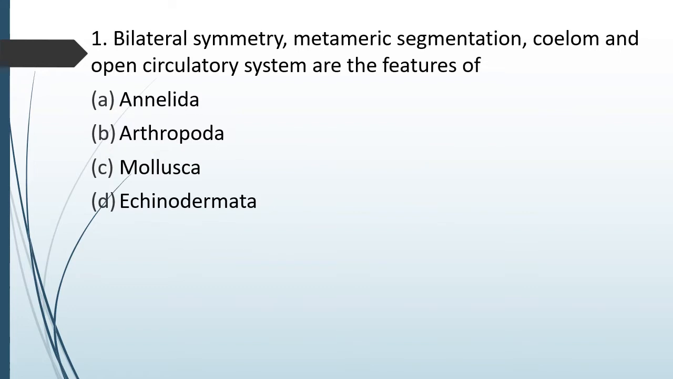Question number 74. Bilateral symmetry, metameric segmentation, coelom, and open circulatory system are features of: option A, Annelid; option B, Arthropod; option C, Mollusca; option D, Echinodermata. Bilateral symmetry, metameric segmentation, coelom and open circulation are features of. Correct answer is option B, Arthropoda.